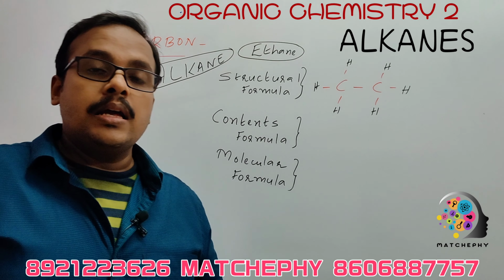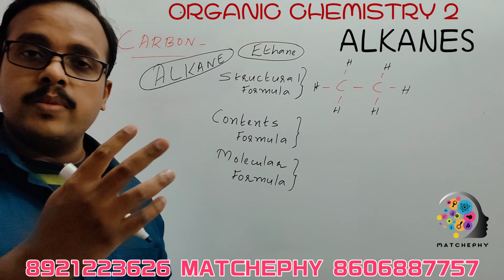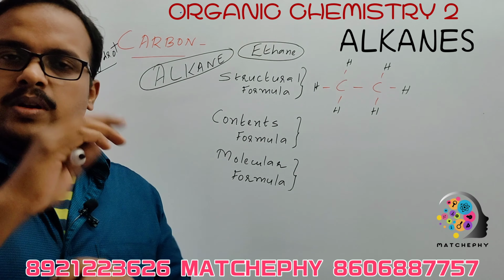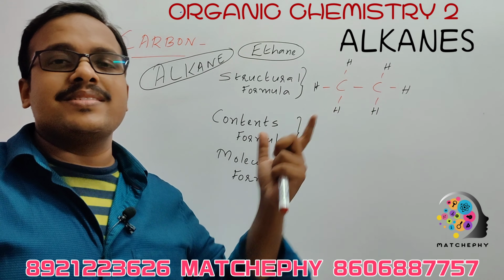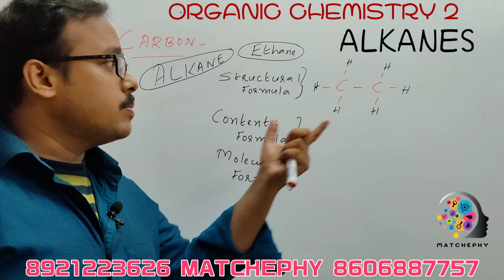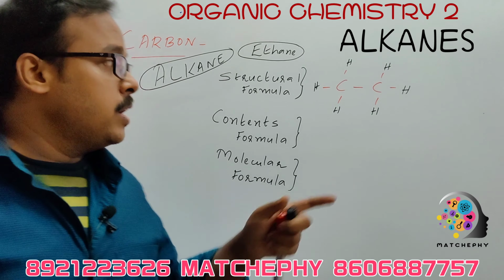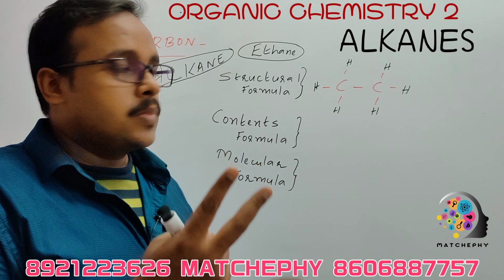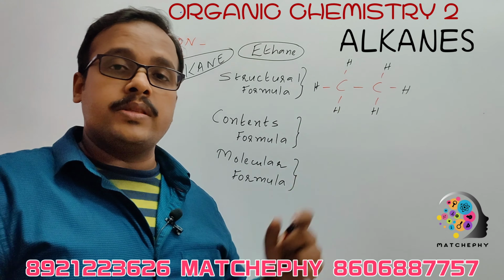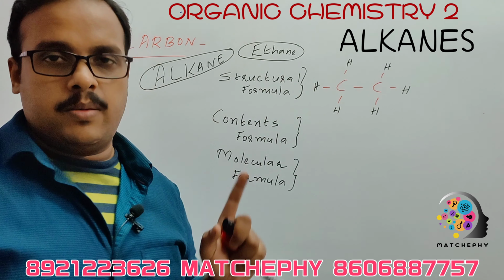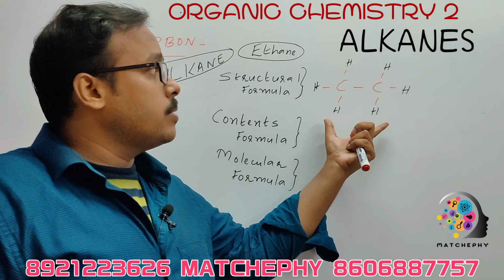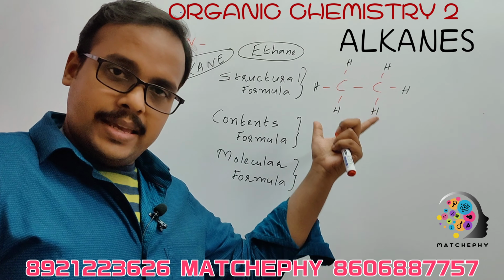See, please see, for hydrocarbons we have 4 formulas to be known. Don't get confused. Okay, there is nothing in it. Structural formula means this is how we draw the structure, or from this structure we come to know what? There are 2 carbon atoms and each carbon atom is linked with 3 hydrogen atoms each, and all are having single covalent bond. So from this structure we come to know what? It is an alkane. Why?